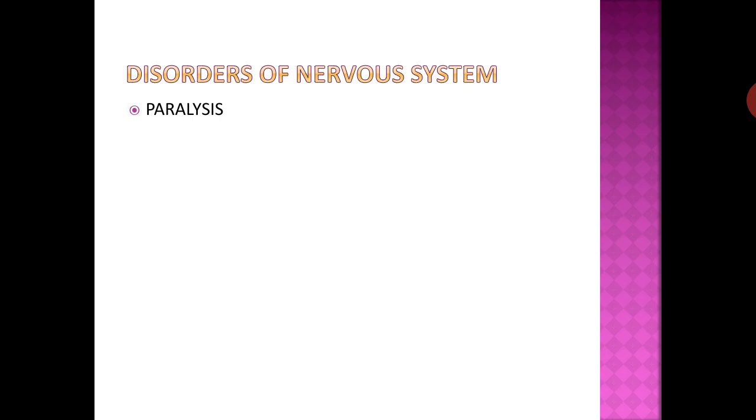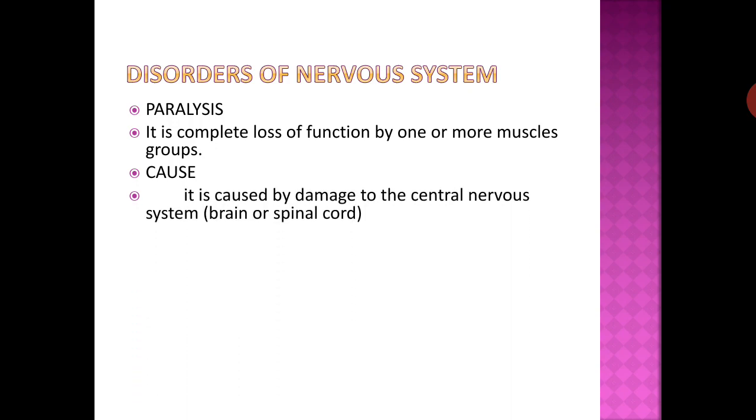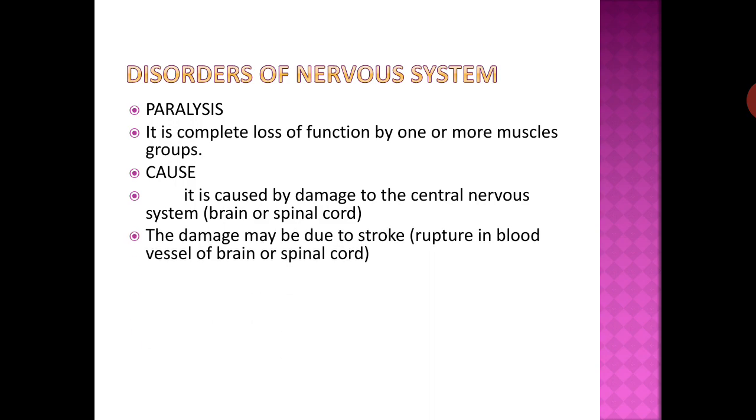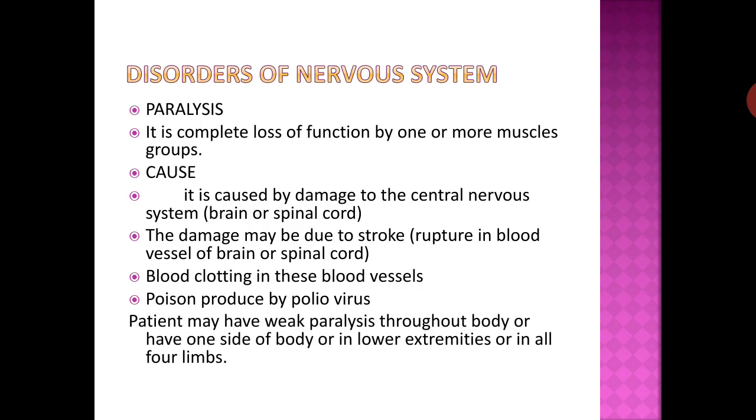Disorder of nervous system: paralysis. It is complete loss of functioning by one or more muscles or groups. Cause: it is caused by damage to the central nervous system, brain or spinal cord. The damage may be due to stroke, rupture in blood vessels of brain or spinal cord, blood clotting in these blood vessels, or poison produced by poliovirus. Patient may have weakness throughout the body, on one side of the body, in lower extremities, or in all four limbs.